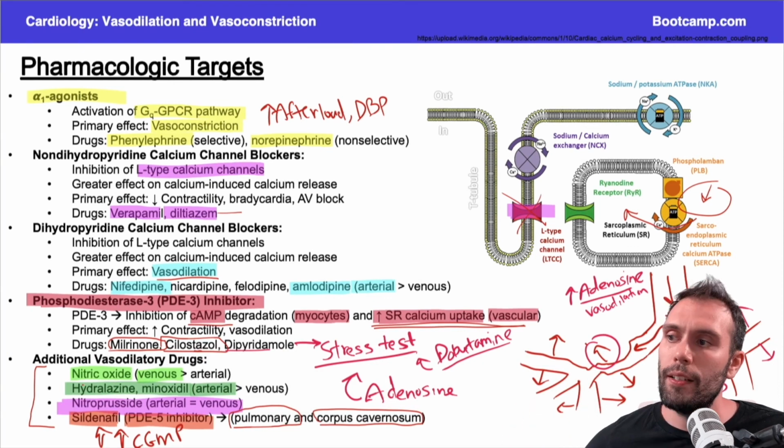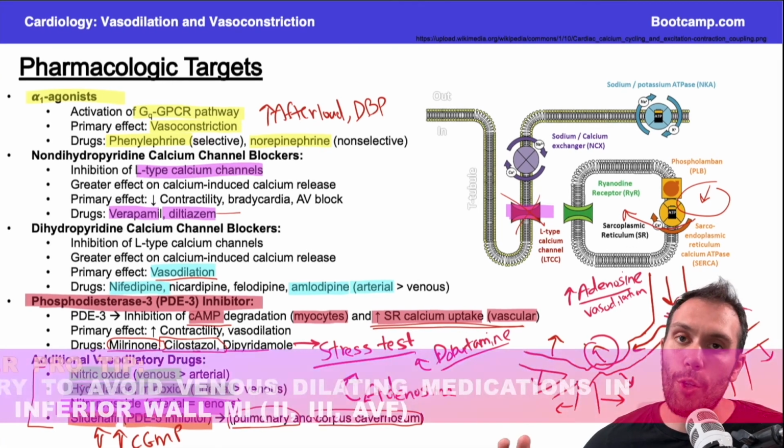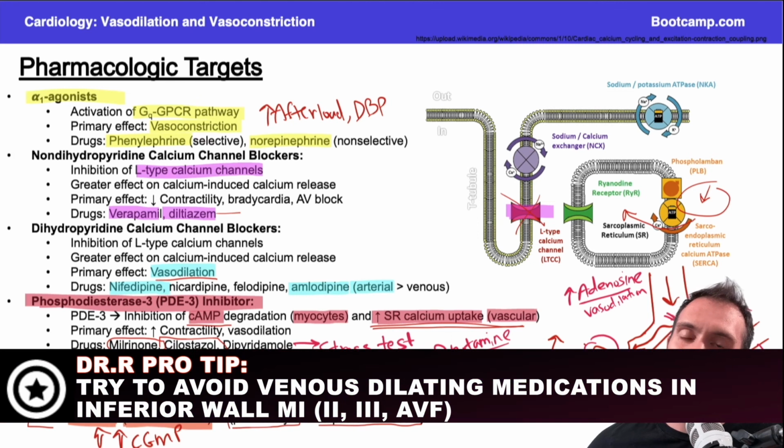Number two, be careful with these in inferior wall MIs because those tend to get asked about as being preload dependent. And if you take someone's preload away, like you would with nitric oxide, for example, by dilating the veins, that can worsen inferior wall MI. So just keep that in mind.